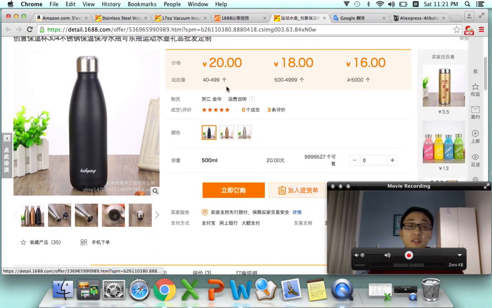So if you're buying from 1688, as I mentioned, the major differences from Alibaba mean you need to work with at least one agent here in China, who can help you communicate with suppliers on 1688, who can help you do the payment, and who can help you handle the collection and consolidation of the products into the warehouse and do the shipping.